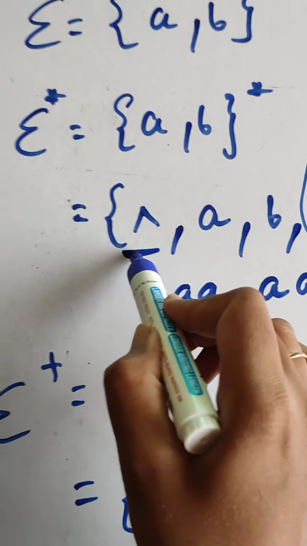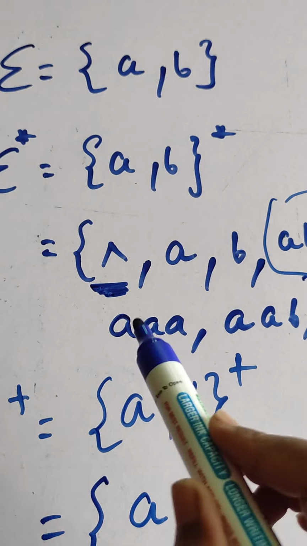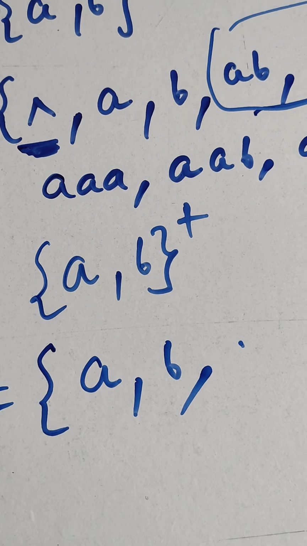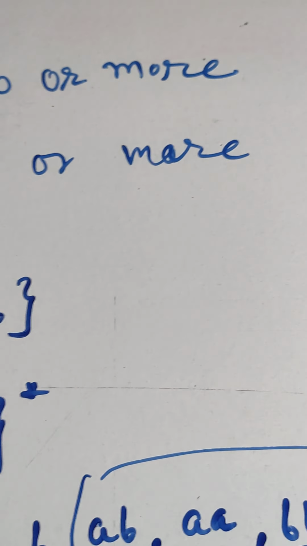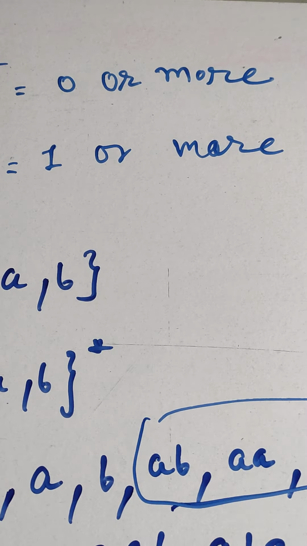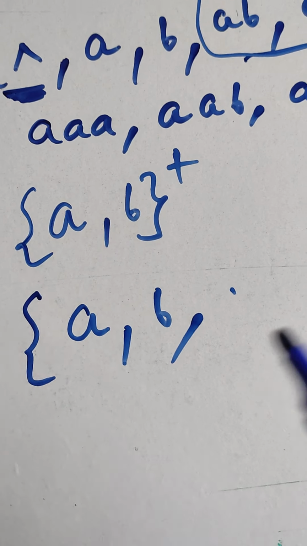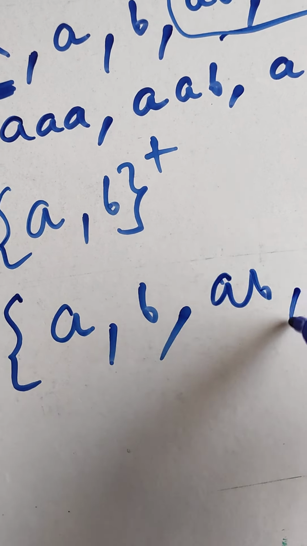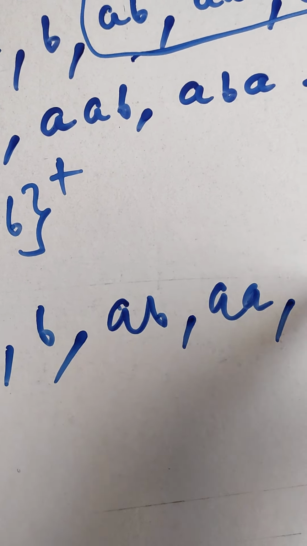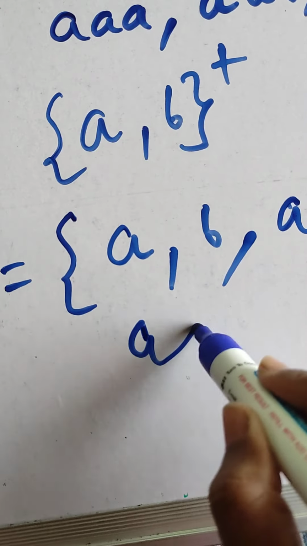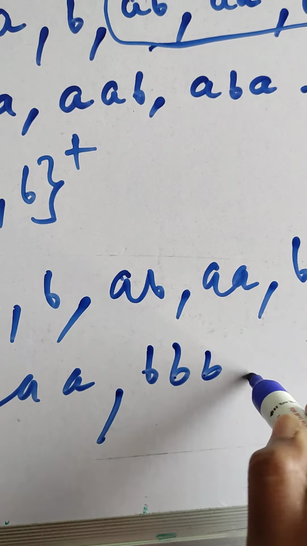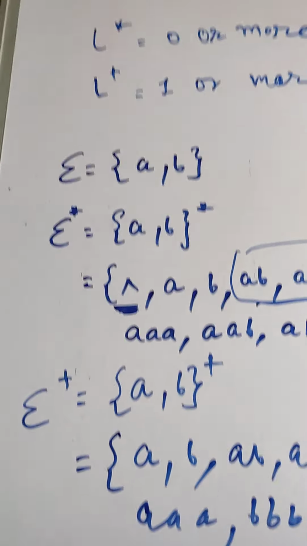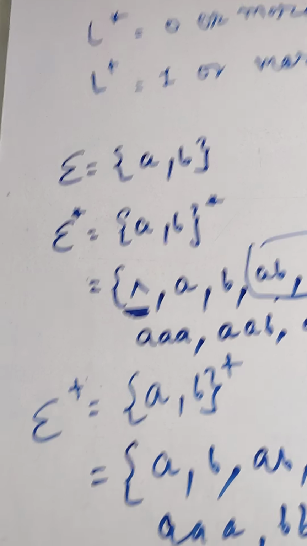Over here null was there. Can you see? This is the symbol of null. Here null will not come. Why? Because plus is there. The plus sign denotes 1 or more occurrence. At least 1 time it has to occur. So AB has to occur 1 time: A is there, B is there. Then AB, then AA, then BB, then BA, then AAA, BBB onwards. AB can occur in any sequence. An infinite set of symbols can be there. So this was the difference between star and plus.